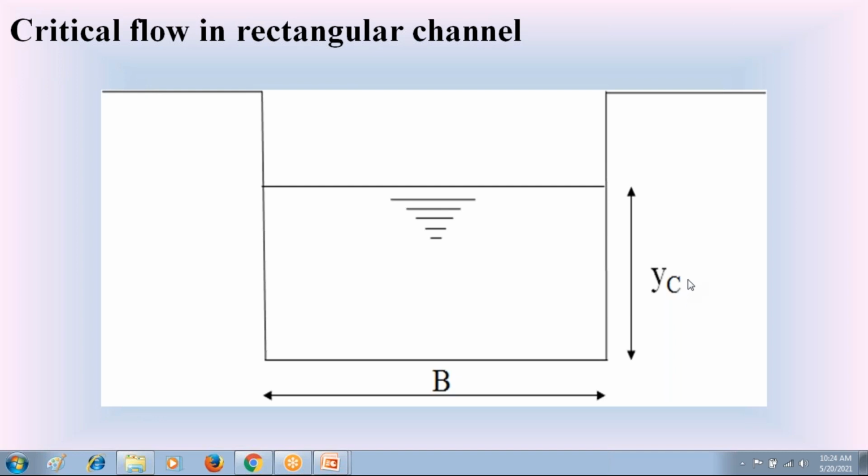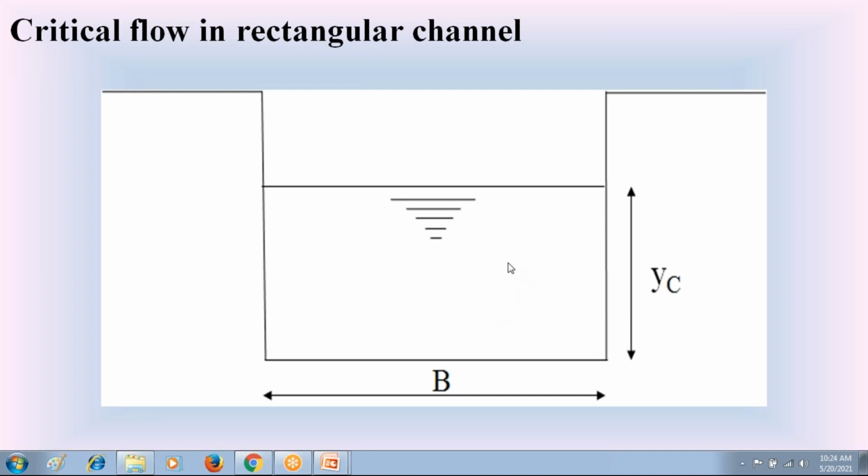So always with focused mind, follow the concepts carefully. In the last classes, we discussed the most economical rectangular channel. This rectangular channel is most economical if discharge is maximum. From that we got a result. In this most economical rectangular channel, the depth of flow y is equal to half the width. If you remember that, please refresh. y is equal to b by 2. The discharge is maximum. Then we can call this rectangular channel as most economical.